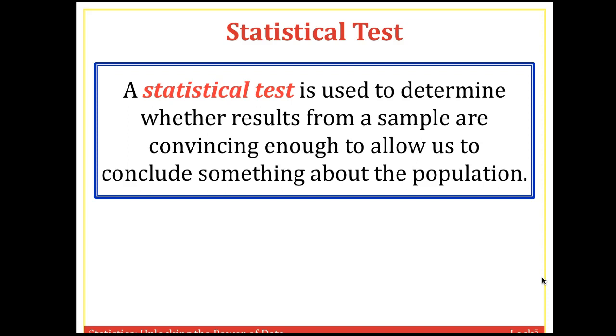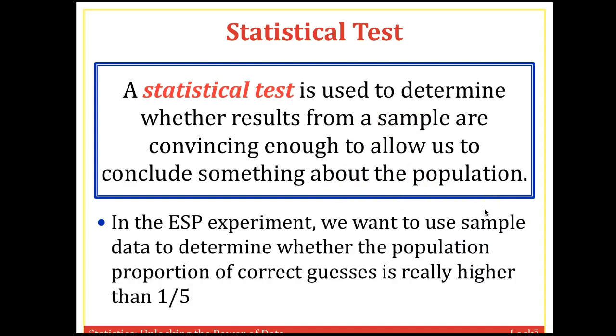So a statistical test, or hypothesis test, a test for significance, is used to determine whether results from a sample are convincing enough to allow us to conclude something about the population. You can think of your population as being on trial: something about the population, a mean or proportion or difference of proportions, and your sample is the evidence. The question is, is the evidence going to be strong enough? In this ESP experiment, we want to use sample data to determine whether the population proportion of guesses is actually higher than 1/5.